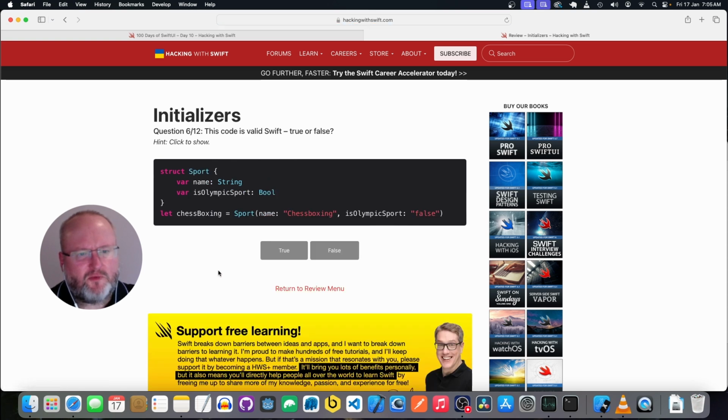Okay, we have a struct Sport with a variable name, which is a string, and isOlympicSport, which is a boolean. Chess boxing. Okay, so chess boxing will be a sport. It's passing in a name and it's passing in the boolean as a string, not a boolean. So that's not going to be valid.